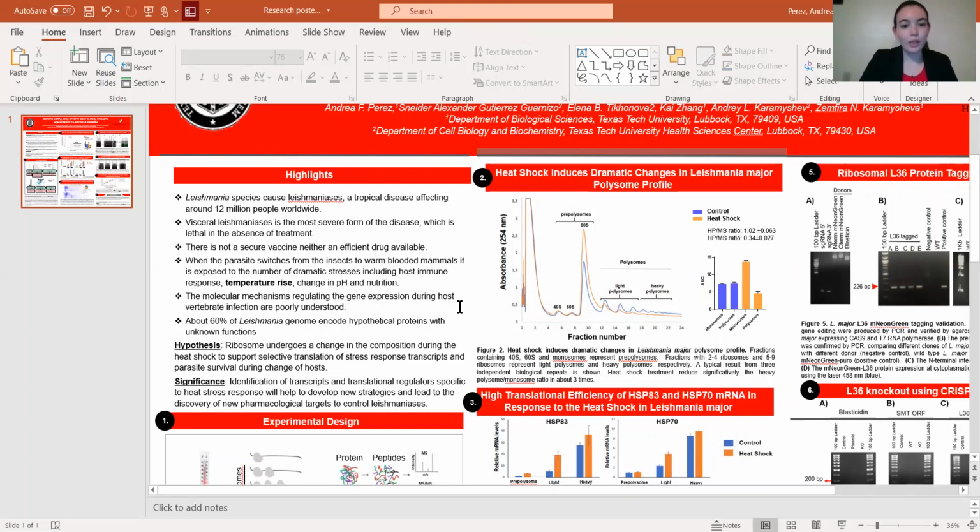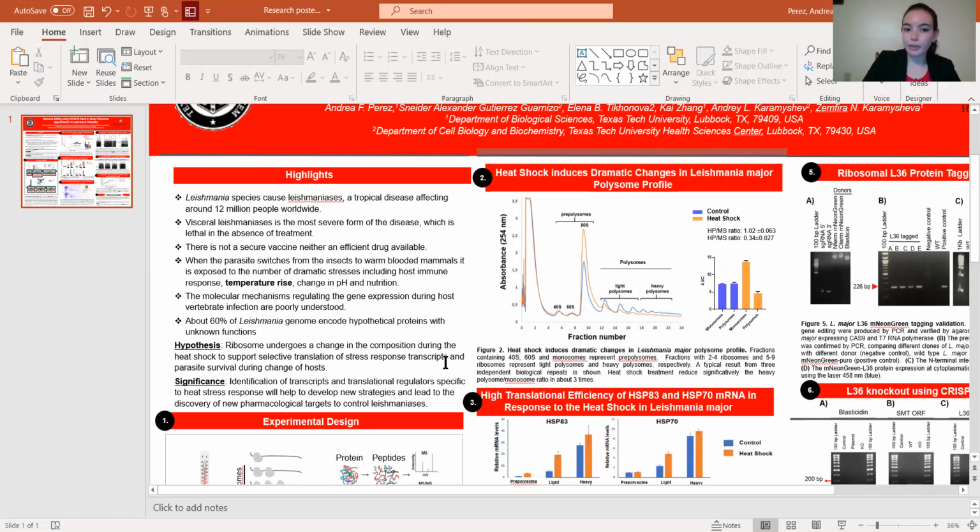So our hypothesis was that the ribosome, which is an organelle found in cells that is responsible for producing proteins for the cell to survive, undergoes a change in the composition during heat shock to support selective translation of stress response transcripts and parasite survival during the change of host. So this means that the ribosomes will undergo a change in translation and transcription in order to overproduce or underproduce certain proteins to help the parasite survive during this change of temperature.